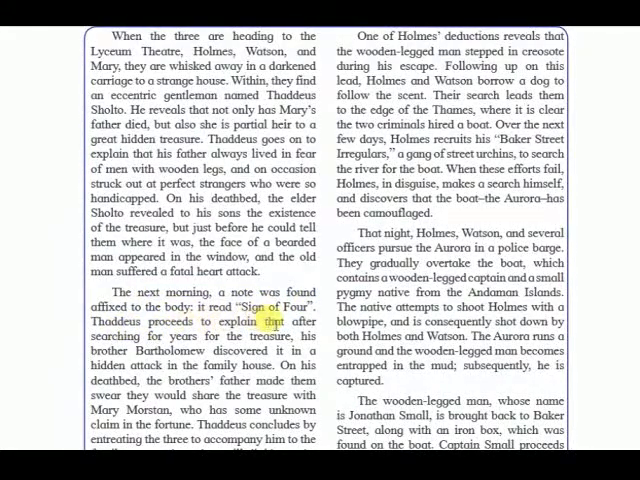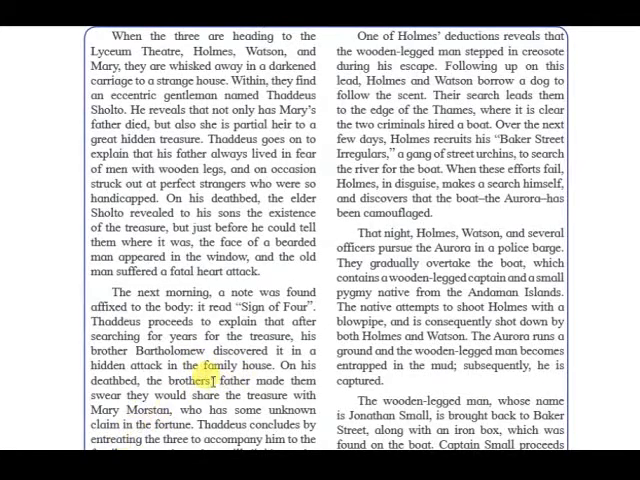Thaddeus proceeds to explain that after searching for years for the treasure, his brother Bartholomew discovered it in the hidden attic in the family's house. So, a hidden attic means a hidden room or a hidden chest where they actually find a kind of treasure, and on the note was written "Sign of Four."